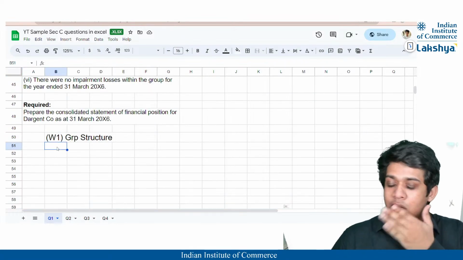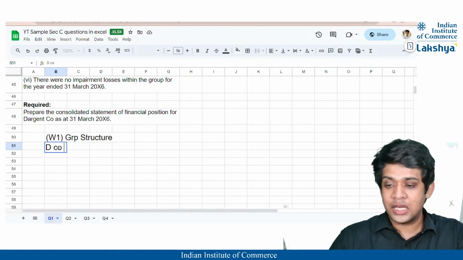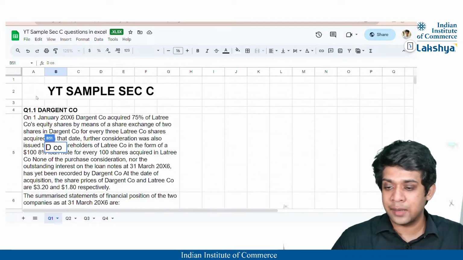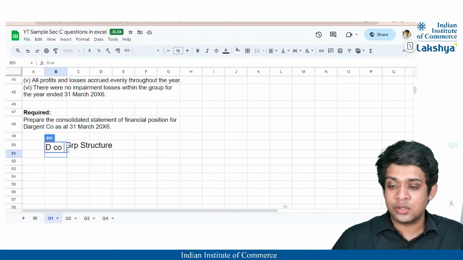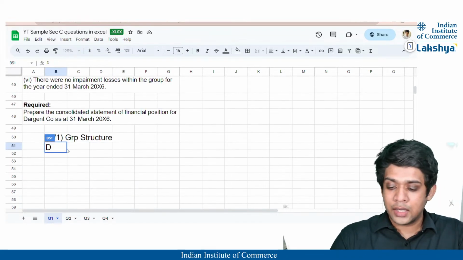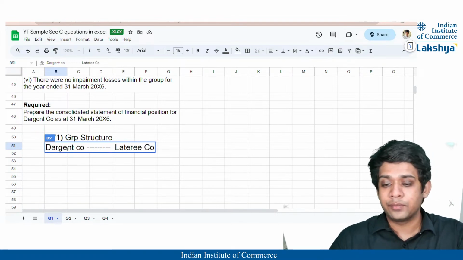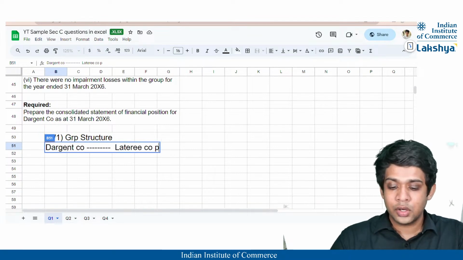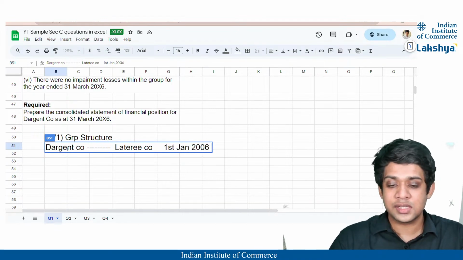So working note 1 is the group structure, wherein I'll mention Dargent Company, which has acquired Latry Company on 1st January 2006.